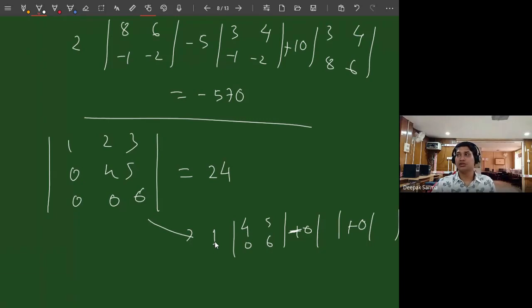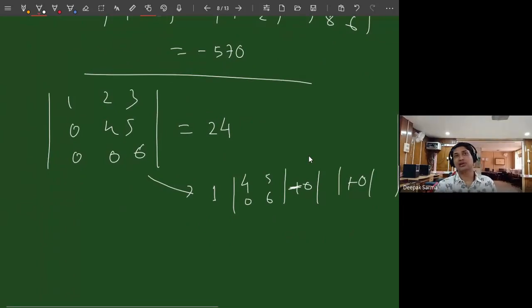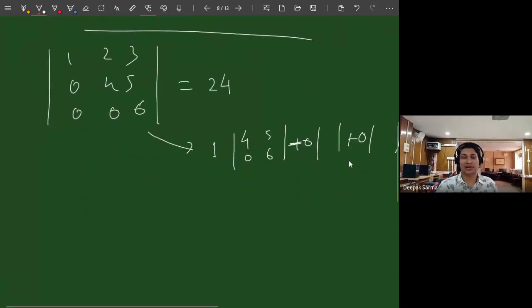So if we consider a more special matrix like the diagonal matrix, a diagonal matrix is also an upper triangular matrix. So you can find it similarly, because the diagonal matrix will be 2, 3, 5, and all these other entries will be 0. So in that case also, you can find the determinant as the product of all the diagonal entries. So if it is a scalar matrix, an identity matrix, or any upper triangular or lower triangular matrix, it is very easy to calculate.